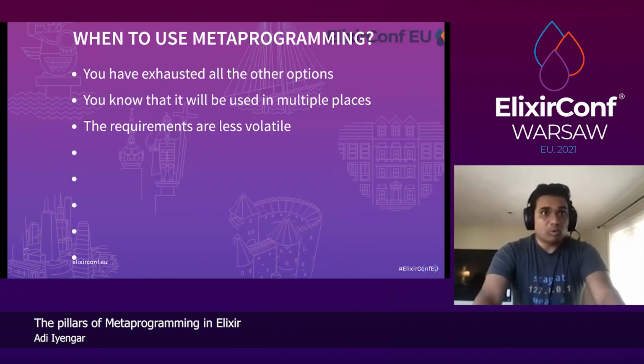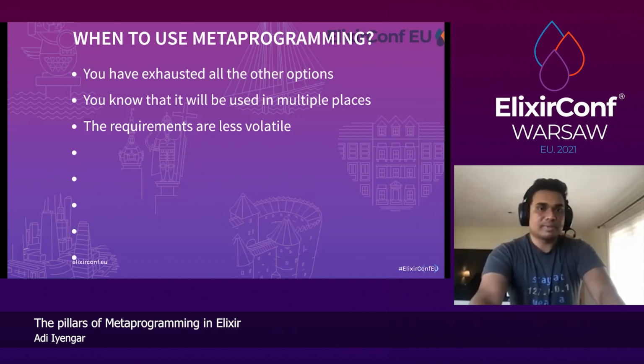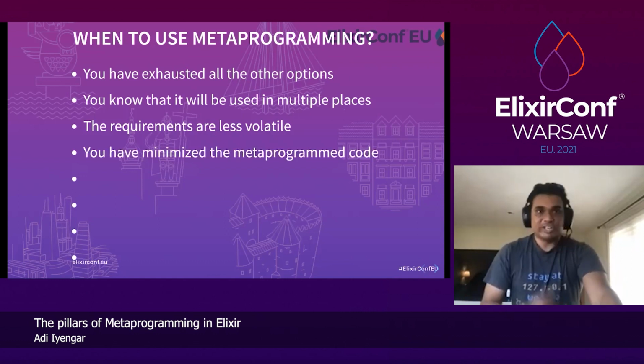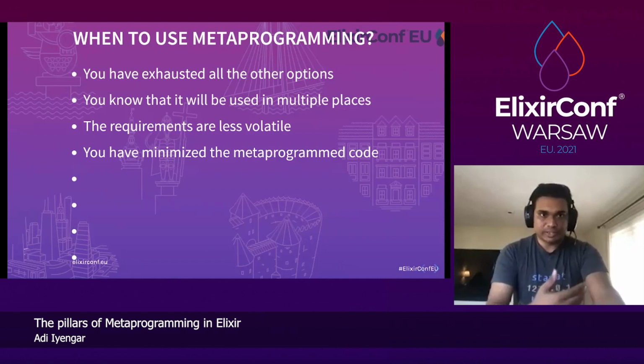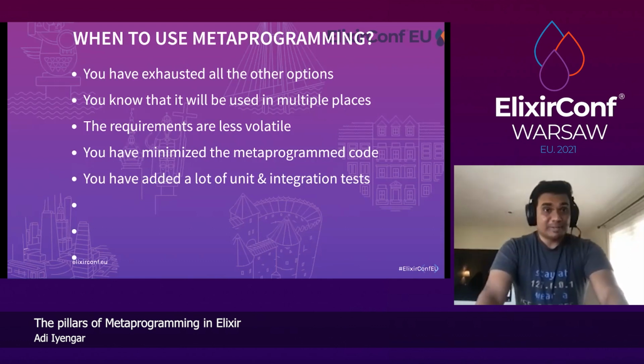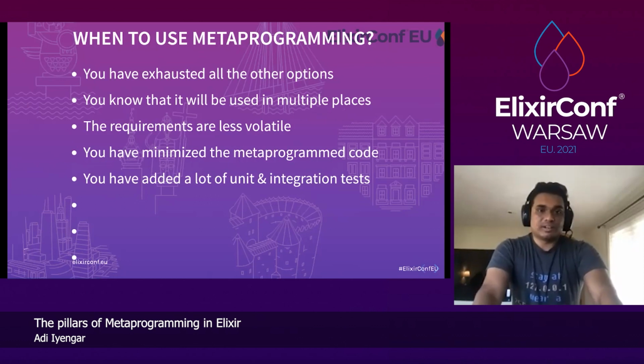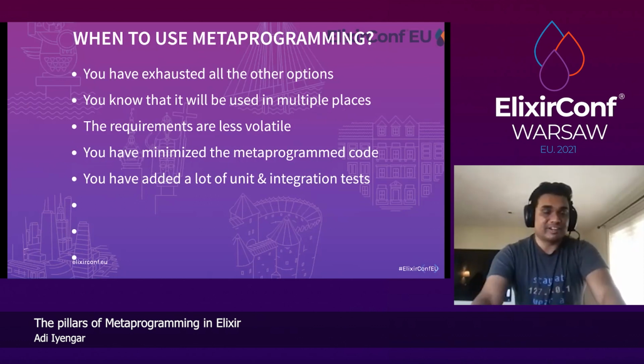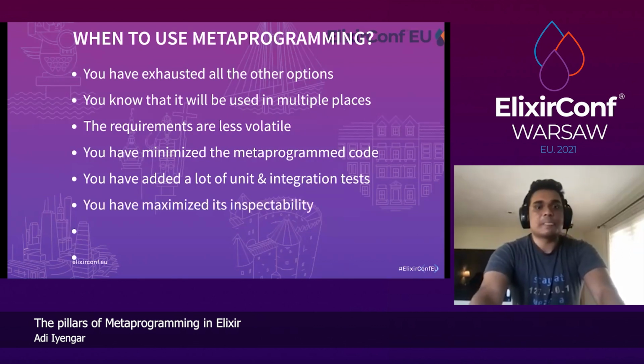Also, similarly, when the requirements are less volatile, it's a great place to use metaprogramming. When you've minimized the metaprogram code, like we talked about earlier, try to write your implementation without metaprogramming. And since metaprogramming is more complex, it's less deterministic. So when you've added a ton of unit and integration tests, it's safe to use metaprogramming then.